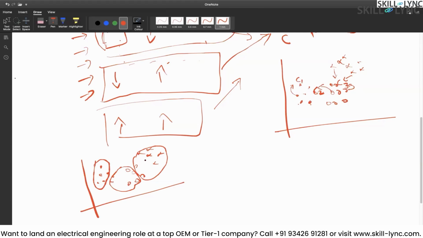So this is how we are getting the clusters now, based on the randomly chosen C1, C2, C3 centroid values. Once we get these 3 different clusters, we do not have to stop here. We have to keep on doing this process.